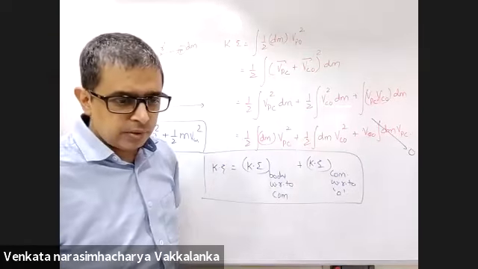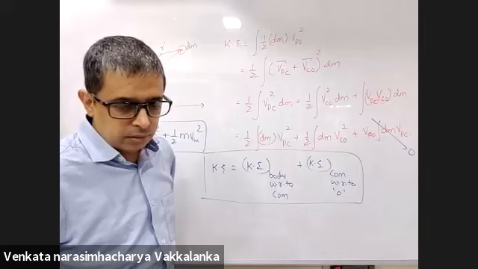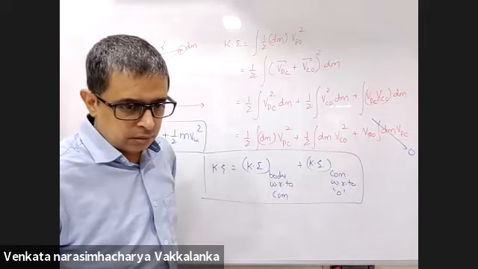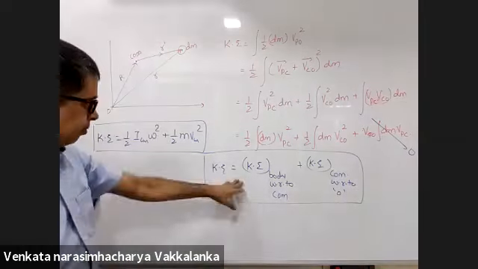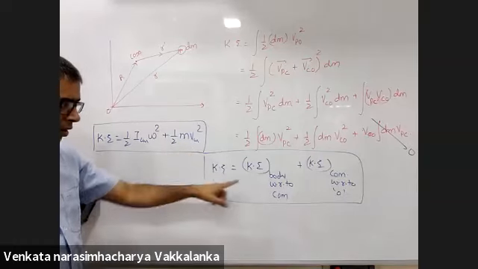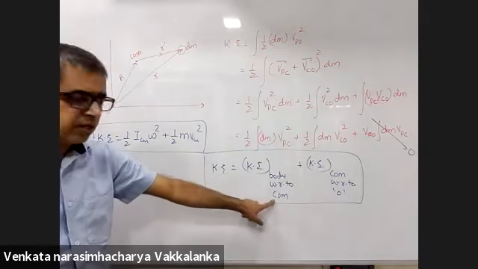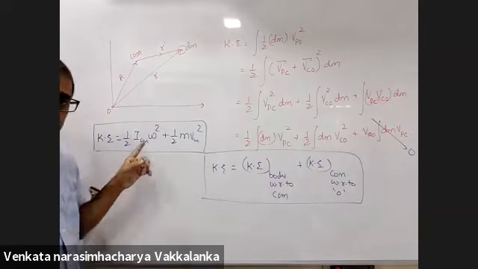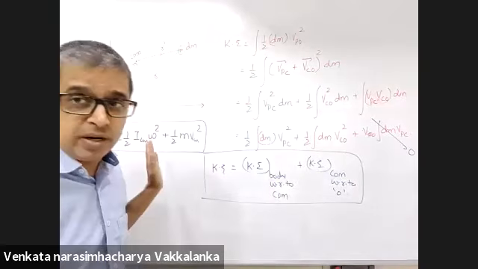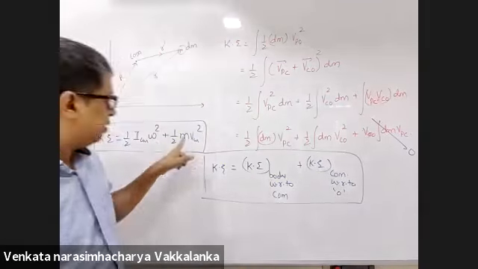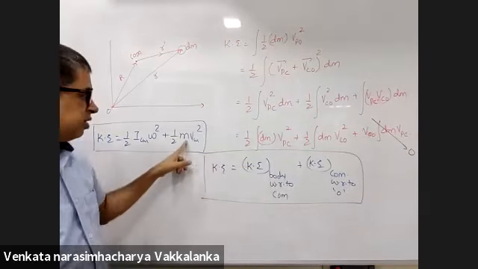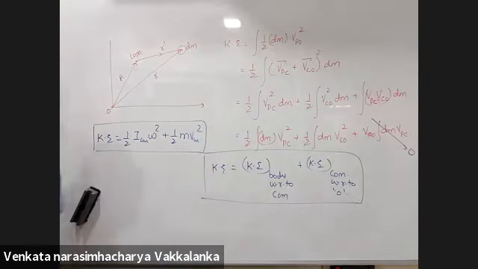Next is (A plus B) whole square. From here till here: kinetic energy of the body with respect to center of mass is half I_cm omega square, which we just now derived. Kinetic energy of center of mass with respect to ground is half m v_cm square. Okay. Sorry, sir. Thank you.